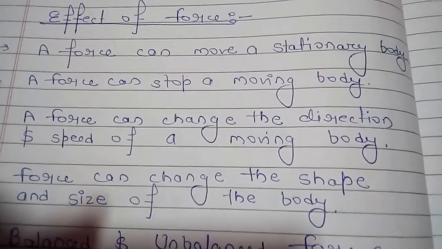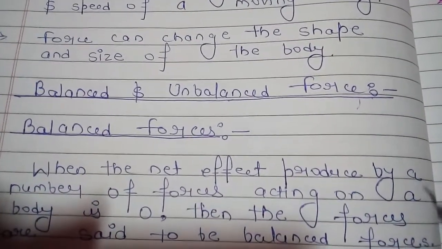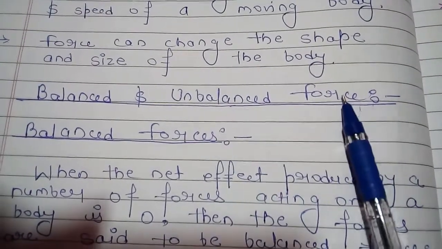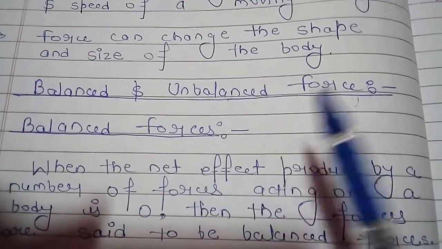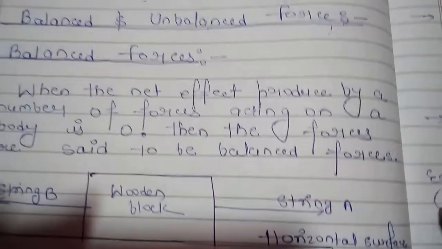Now the next topic: balanced and unbalanced forces. We will see what a balanced force is and what an unbalanced force is. First is the balanced force.